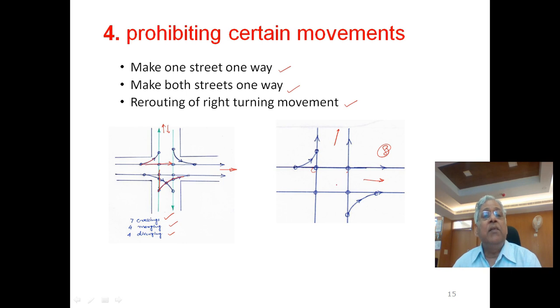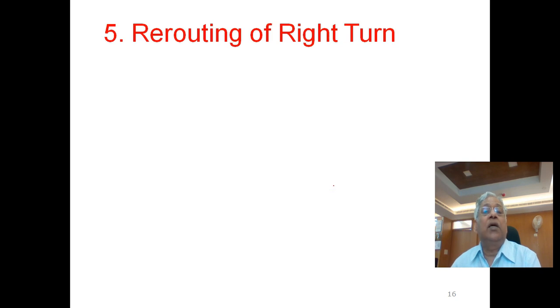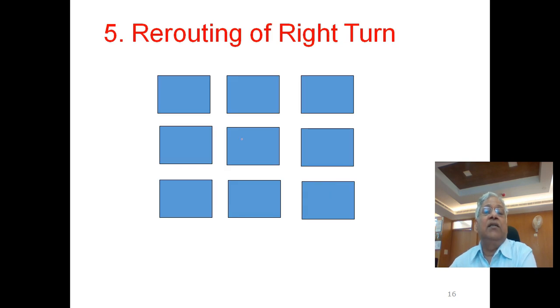The third method could be rerouting of right turning movements. You can reroute right turn at some intersections. For example, if you restrict right turn movement at this intersection, you don't allow right turn movement at this intersection. So what are the methods that can be adopted to accommodate this right turn?